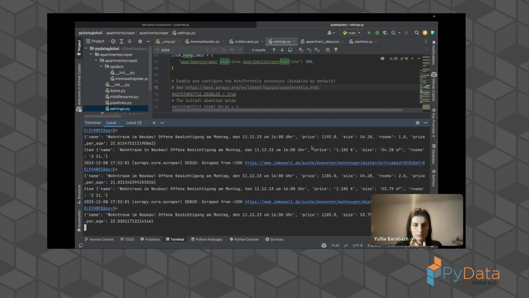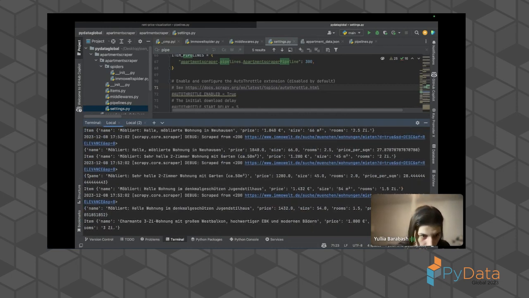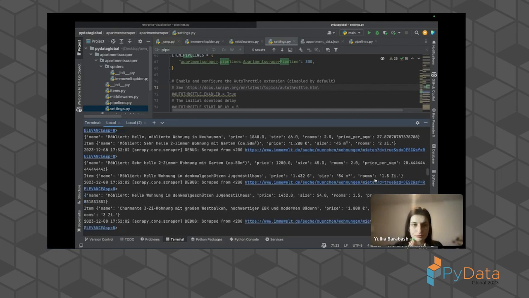Okay, we have our results. We can see that we already have the name of the apartment, and we have cleaned up our price, our size, the rooms, and also the price per square meter.